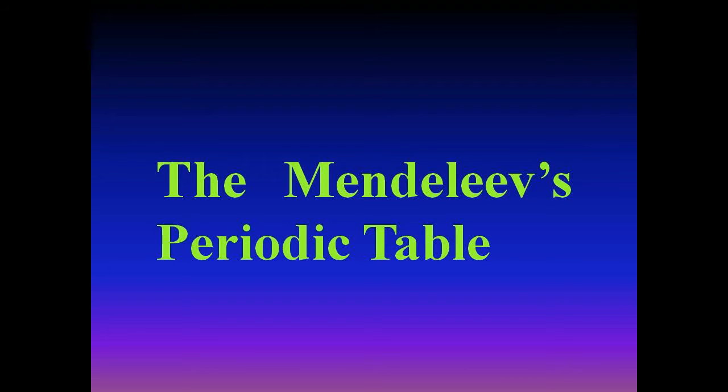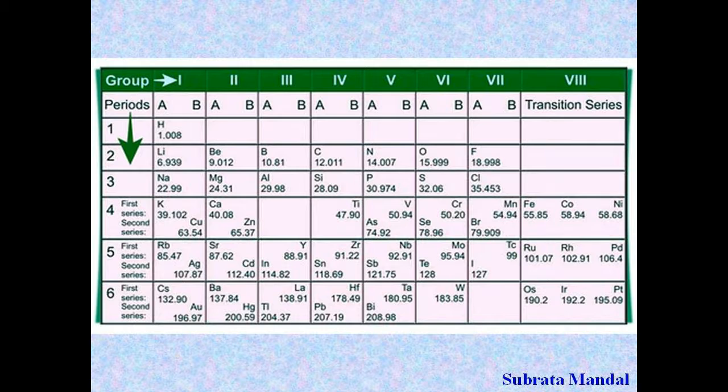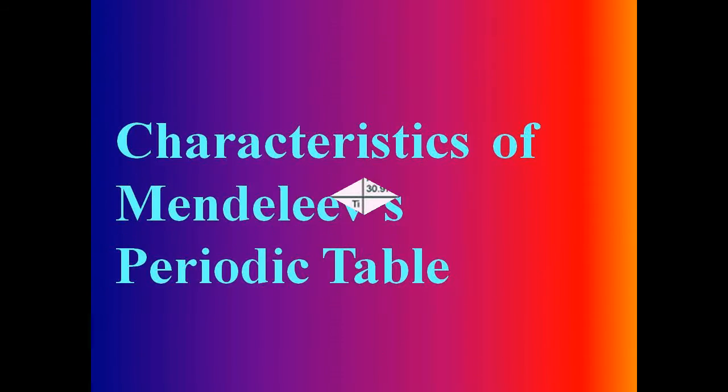Now we will discuss Mendeleev's periodic table. In the picture, a periodic table based on Mendeleev's periodic law is shown. Now, the characteristics of Mendeleev's periodic table are discussed one by one.